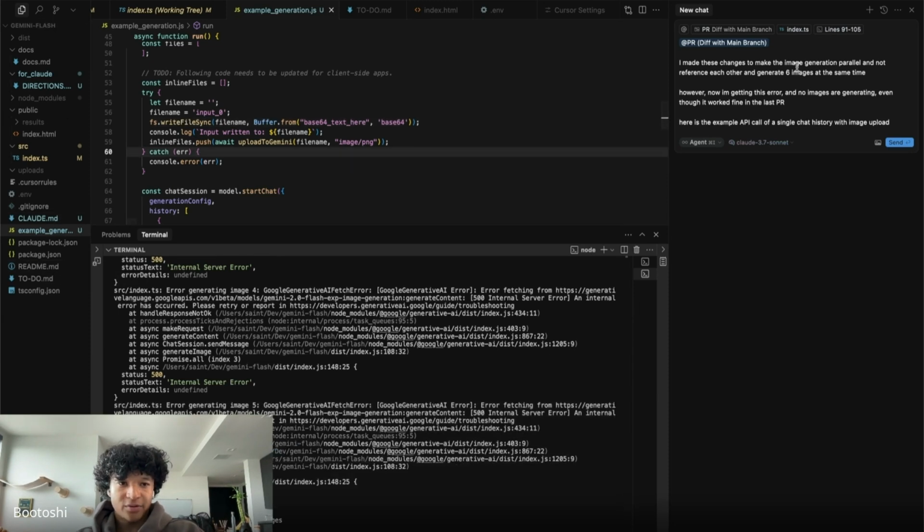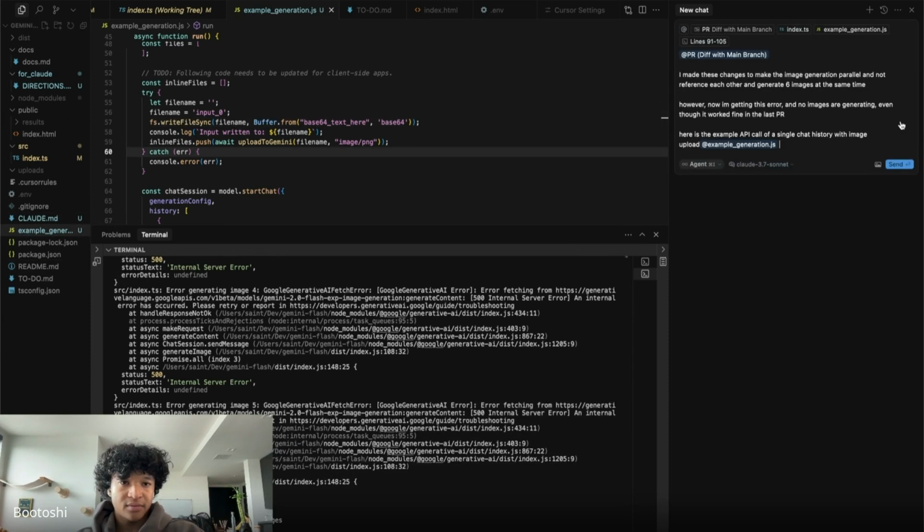And then now I want to use this as a reference file that we use originally. So we explained that I made these changes to make the image generation parallel. One other thing is, can you fix this for us, please? And also add more detailed logging.